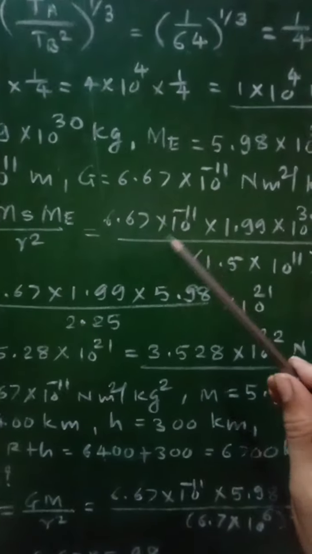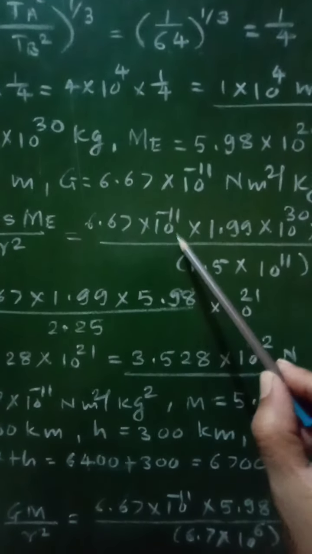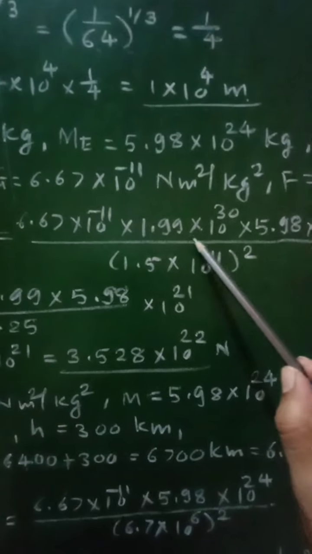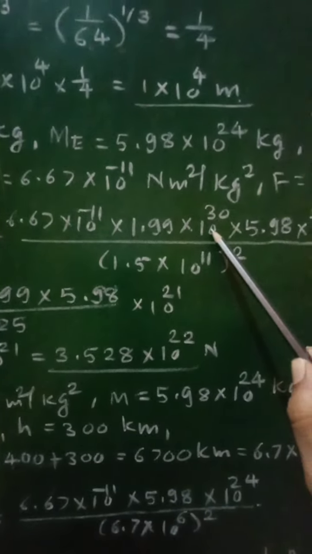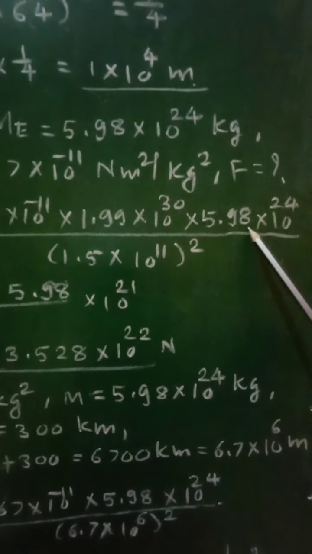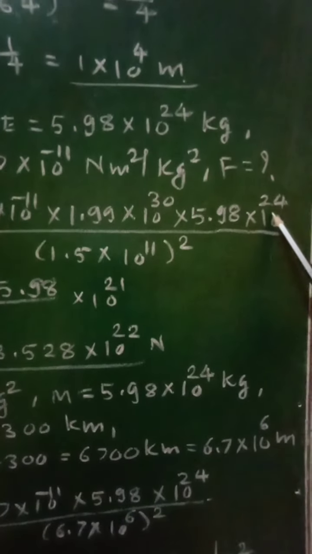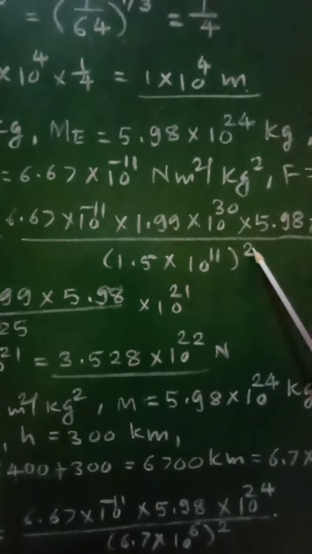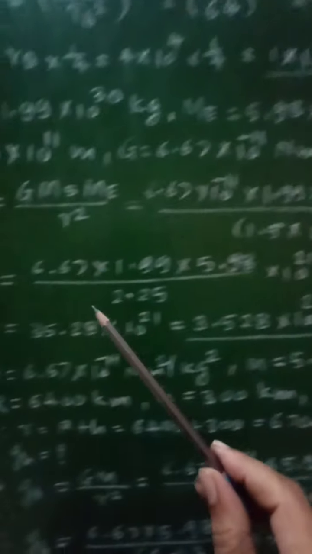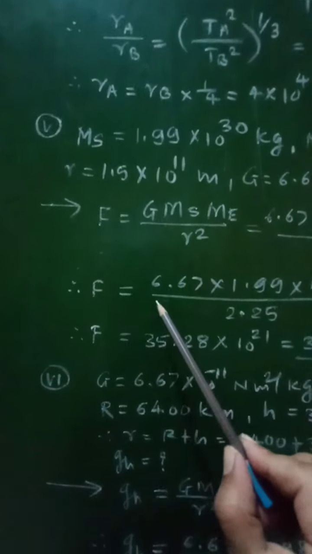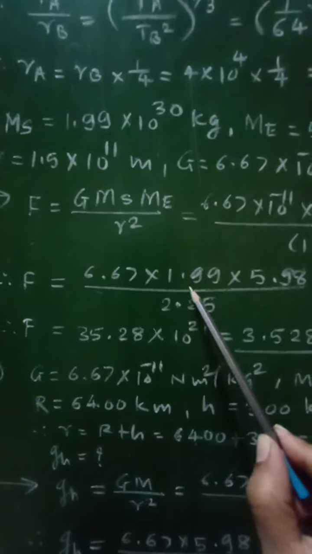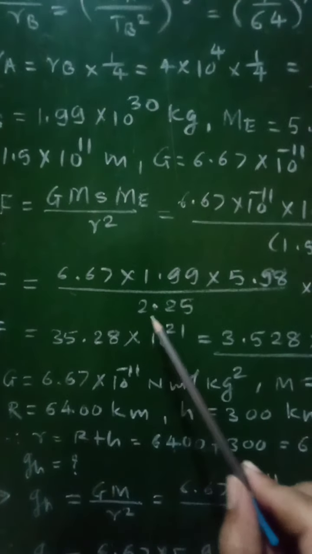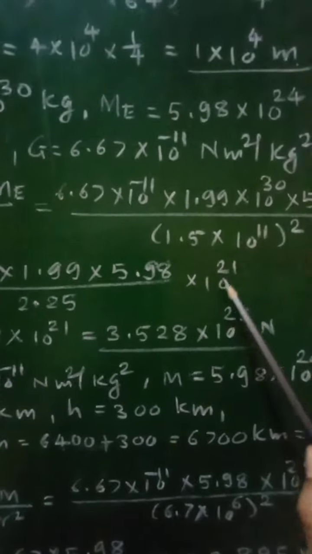Putting the values, we will get 6.67 into 10 raised to minus 11 into 1.99 into 10 raised to 30 into 5.98 into 10 raised to 24 divided by 1.5 into 10 raised to 11 whole square. Simplifying this, we will get F is equal to 6.67 into 1.99 into 5.98 divided by 2.25 into 10 raised to 21.